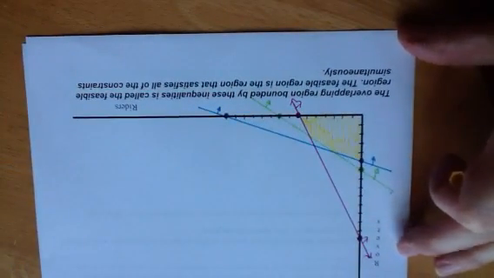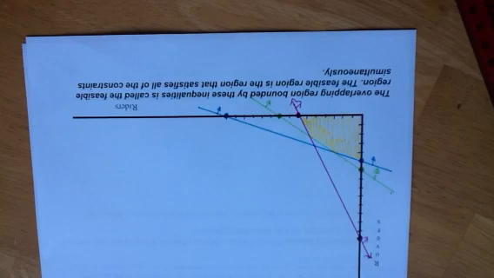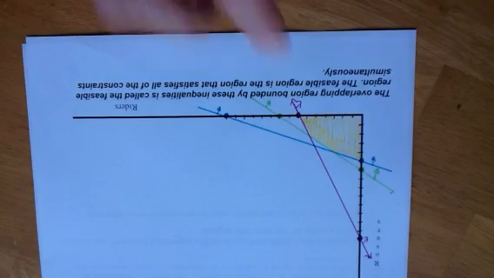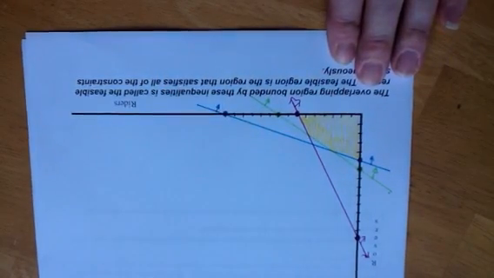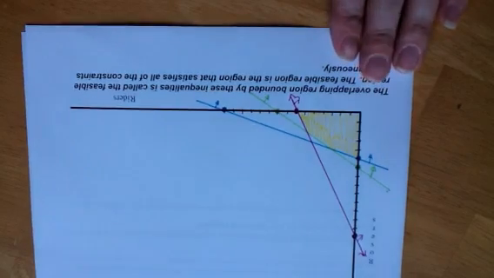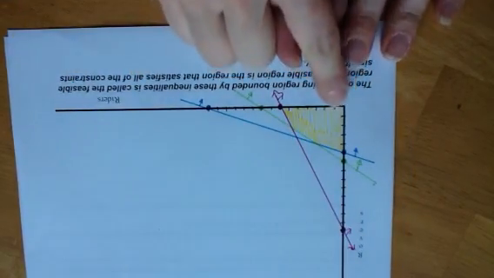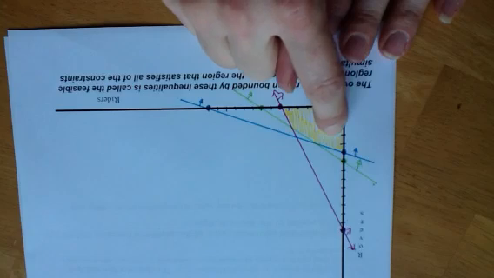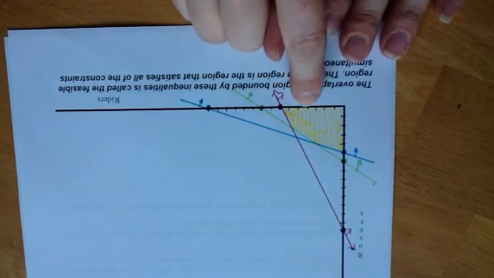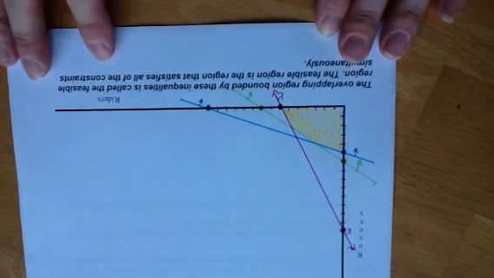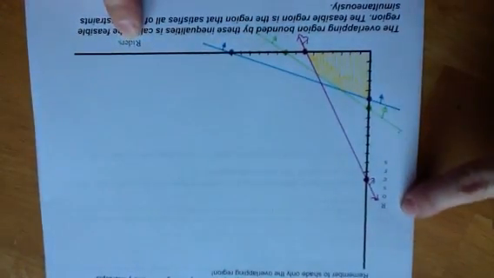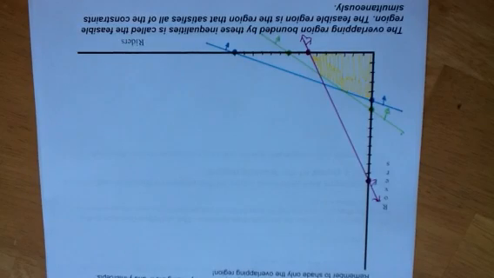Remember that this overlapping region bounded by the inequalities is called the feasible region. The feasible region is the region that satisfies all of the constraints simultaneously. So any point in here, Bubba would be able to make the combination of riders and rovers based on the supplies he has. So he could make 1 rider and 3 rovers, or 4 riders and 1 rover. Any combination will work. But we want to find the combination of riders on the x-axis and rovers on the y-axis that is going to give Bubba the most profit.